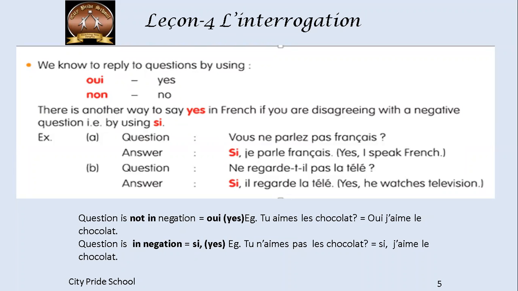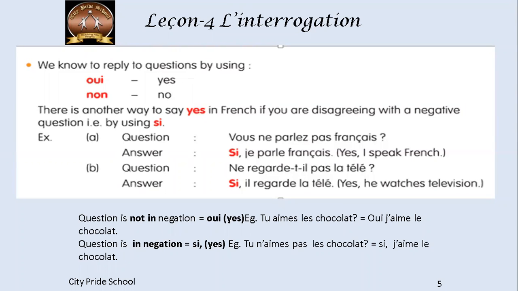Now let's see the question. Vous ne parlez pas français? So here it is a negative question. Now, if you want to disagree with this question, you'll say si, je parle français. Yes, I speak French. You don't speak French? Yes, I speak French. Okay, like that. So if you want to disagree, you will use si. Another example is ne regarde-t-il pas la télé? Doesn't he watch television? So if you want to say yes, he's watching the television, you'll say si, il regarde la télé.